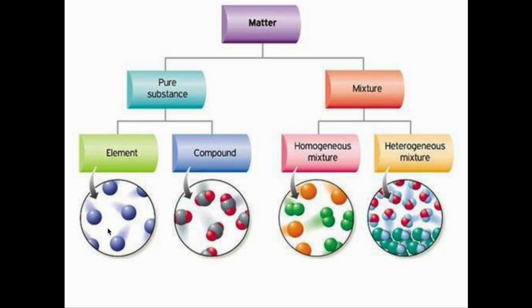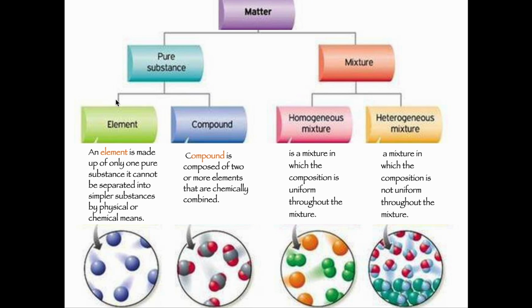We learned about elements and compounds in our previous lessons, yes? And the mixture is further divided into homogeneous mixture and heterogeneous mixture. What does an element mean? An element is made up of only one pure substance. It cannot be separated into simpler substances by physical or chemical means. A compound is composed of two or more elements that are chemically combined.